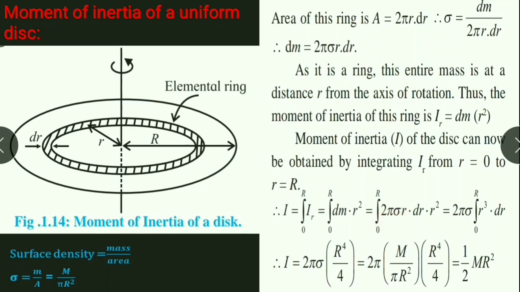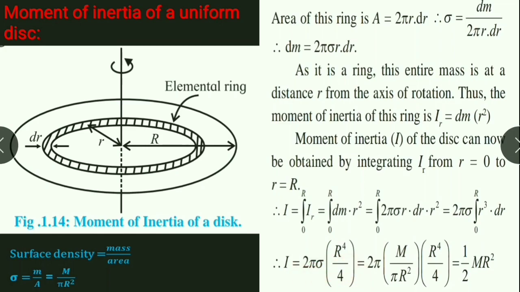Here 2 pi sigma is constant. Take it out of the integral sign. Therefore, I is equal to 2 pi sigma into integration from 0 to R of r cube dr. Integration of r cube is r raised to 4 upon 4. Therefore, I is equal to 2 pi sigma R raised to 4 upon 4.